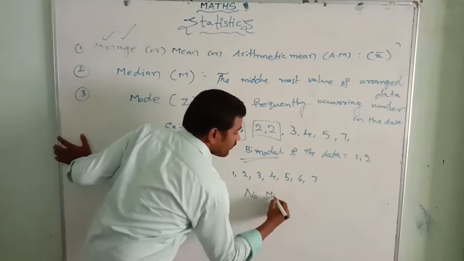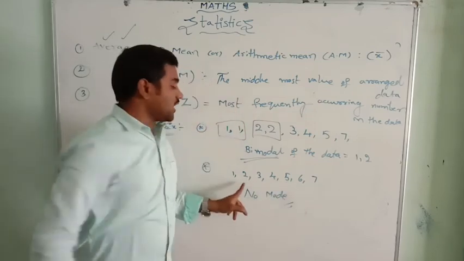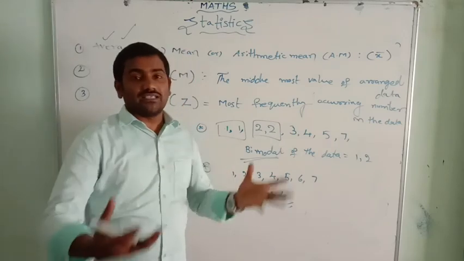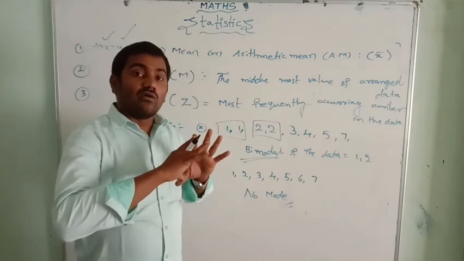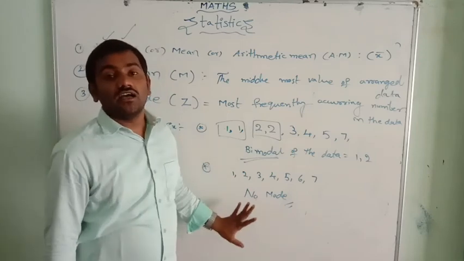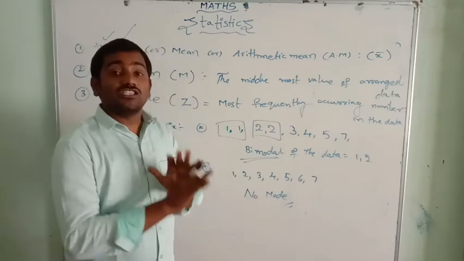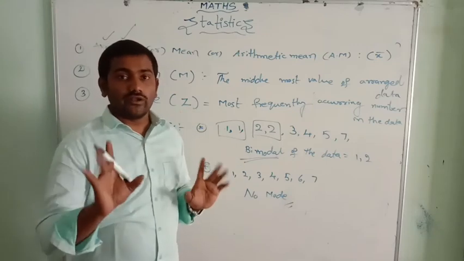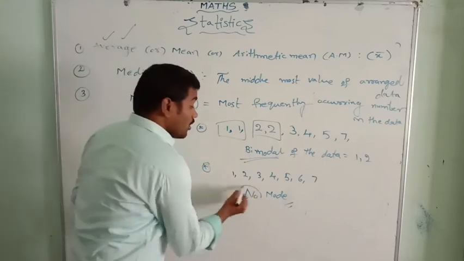There is no mode because no number is repeating twice. Every number occurs only once. So in this data there is no mode. That you need to remember. You have to write no mode.